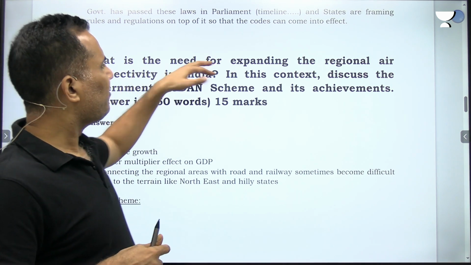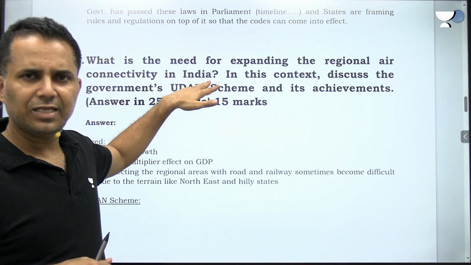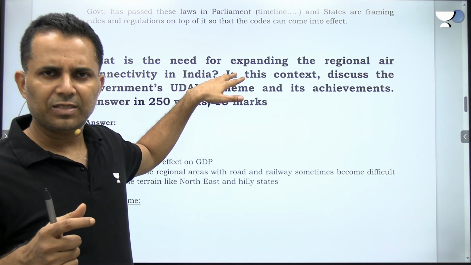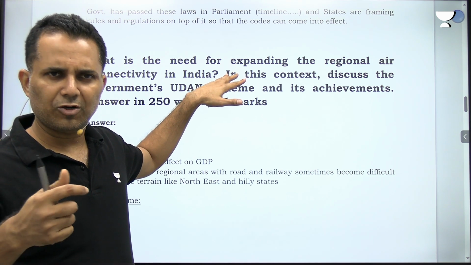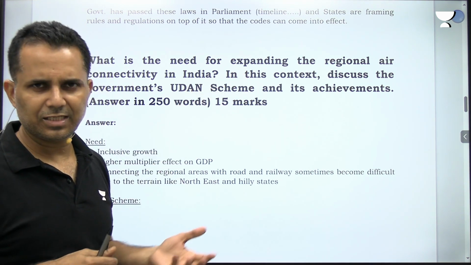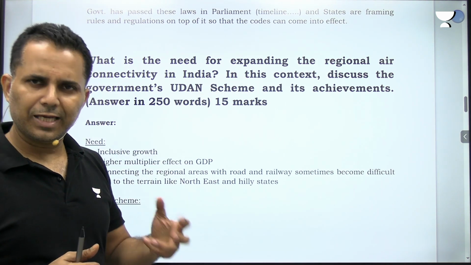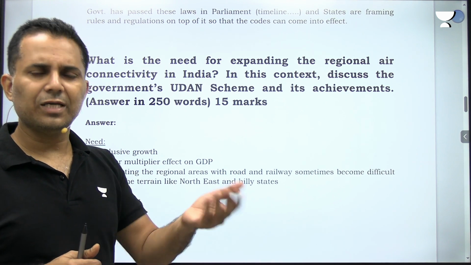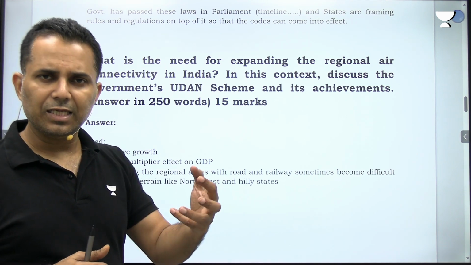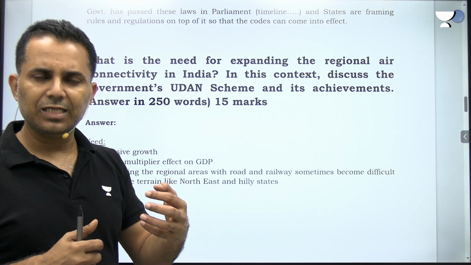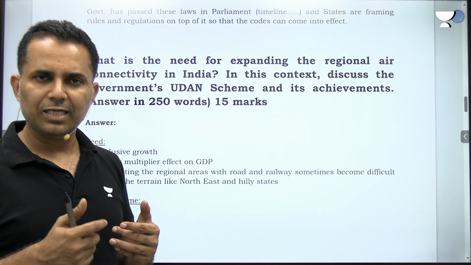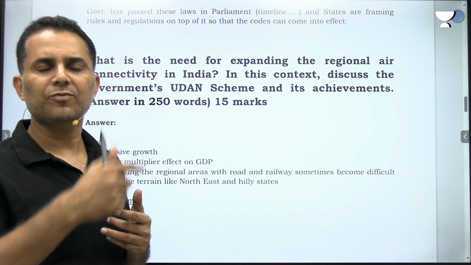So the need for expanding the regional air connectivity is that a lot of times it becomes difficult. Train cannot pass to all these regions, hilly states. So if we connect them through air, these areas can be very easily connected with the mainland, and then it helps a boost in the economies of those areas.